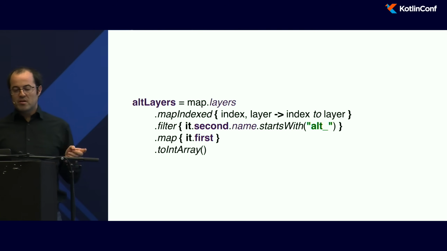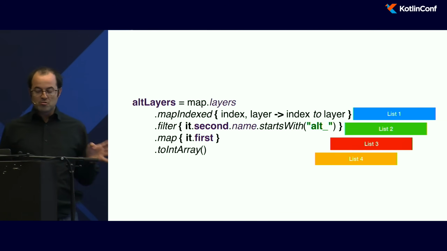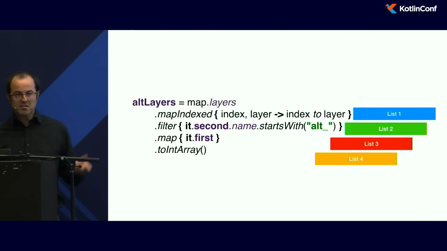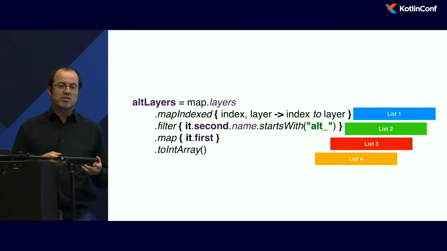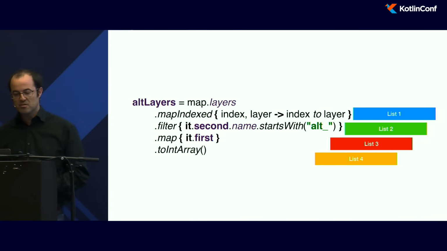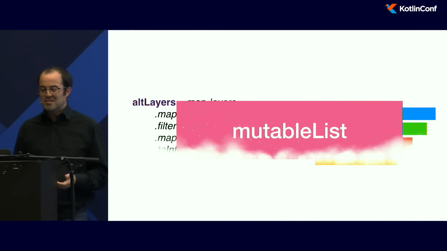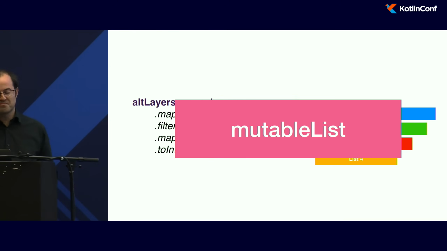But this time, for each method, in fact, you will create a new list. And because it may be called 60 times per second, it will create a lot of objects in memory, and so the garbage collector will work just after. Immutability is very cool for multi-threading, but in fact, a game is mainly only one thread, so you don't need it. Instead, just use a mutable list.